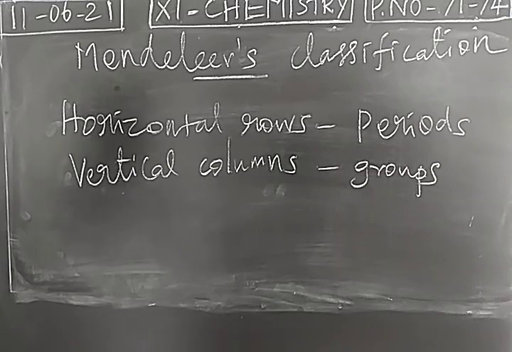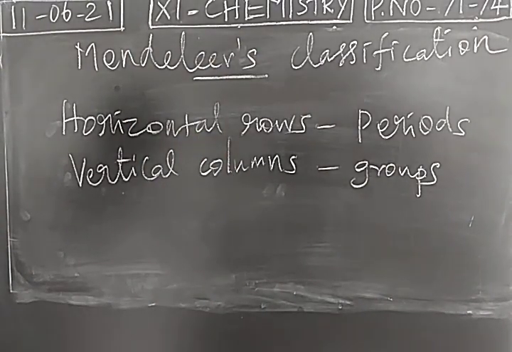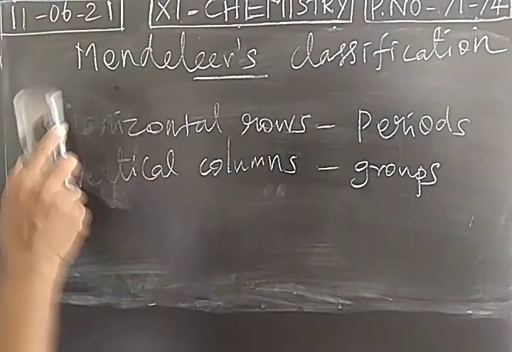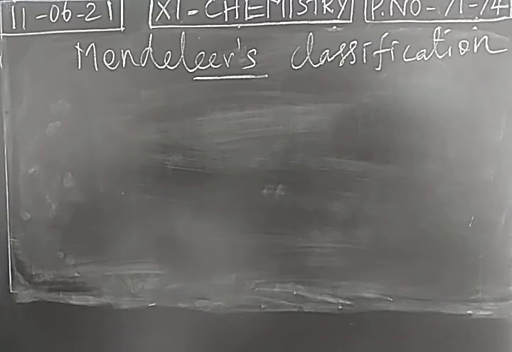Okay. So Mendeleev constructed a periodic table with the help of Mendeleev periodic law. The horizontal rows are called periods, vertical columns are called groups. What are the advantages and disadvantages of Mendeleev periodic table?